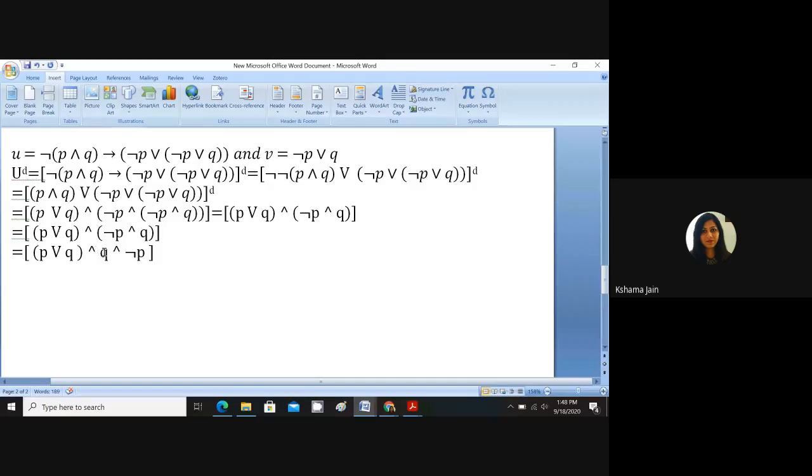Okay, now this is some rule. Can anybody tell? Absorption law. So what will remain? Q and negation of P. Okay, so this was the duality of U. We have got it.